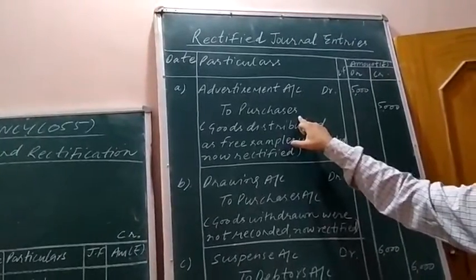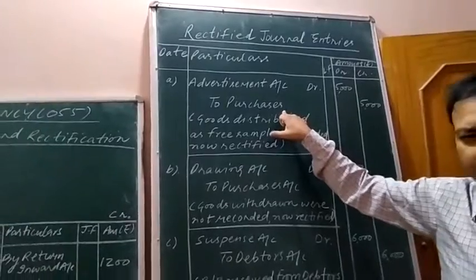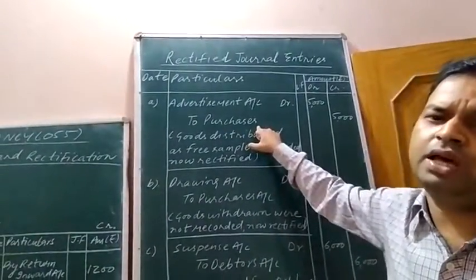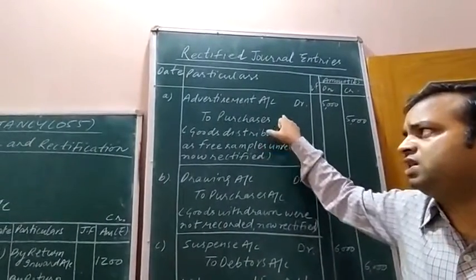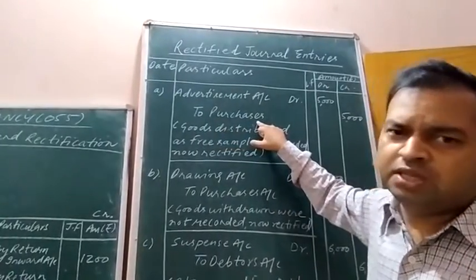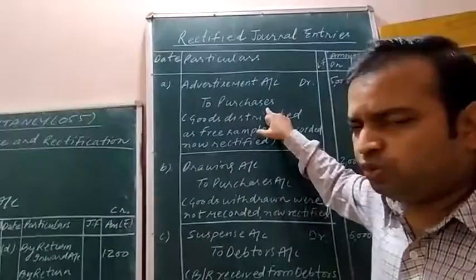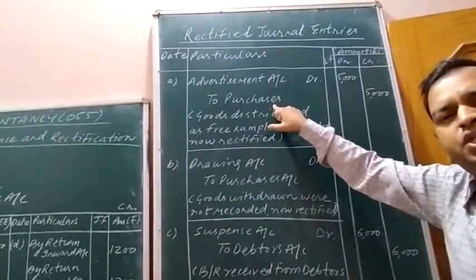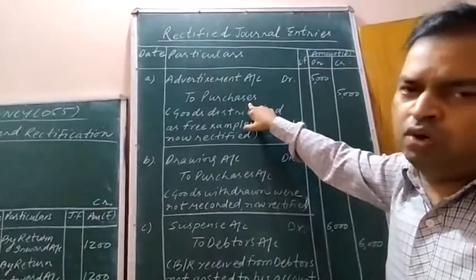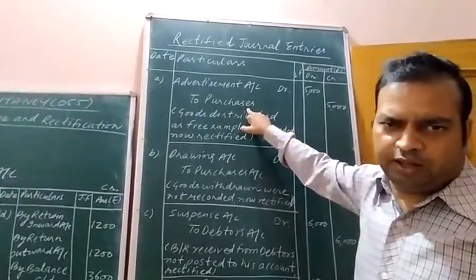So keep in mind, whenever goods are distributed as free sample, withdrawn by the proprietor for personal use, lost by theft or lost by fire, there is no sale, so we can't show the decrease in goods by the term sale on the credit side. We have to indicate it by the term purchases, because the purchases, which was earlier an expense, is decreasing.